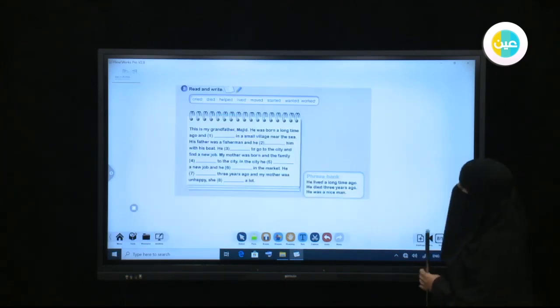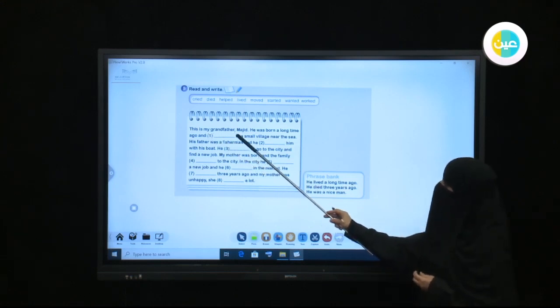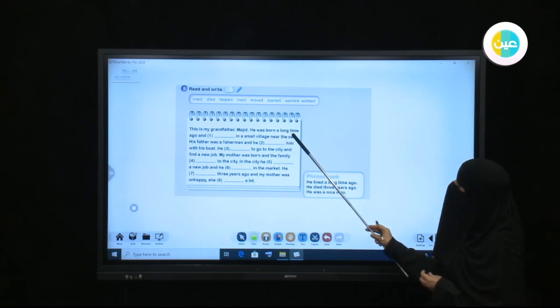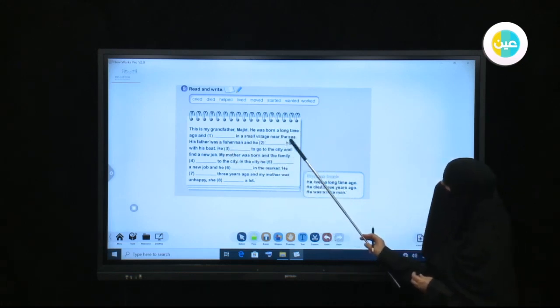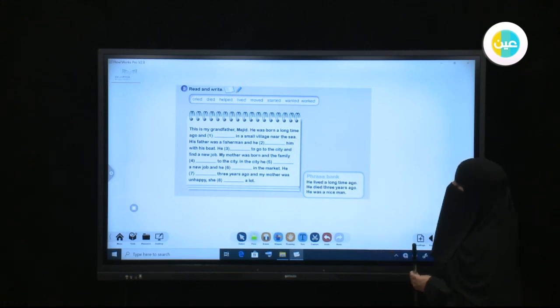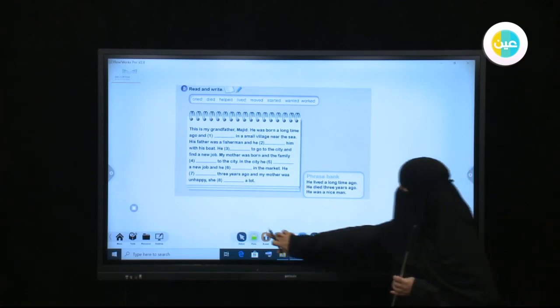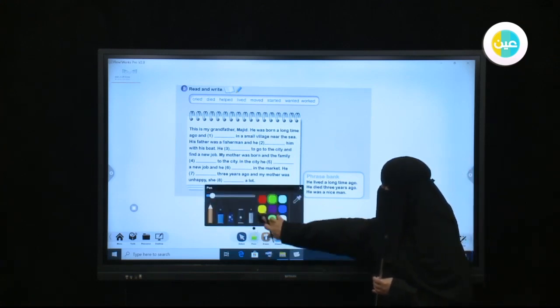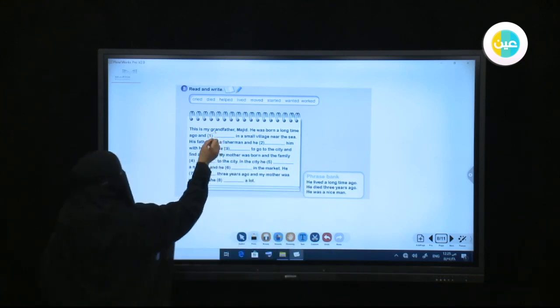Let's move on. I want to do this with you now. Let's try to answer the questions here, to finish the sentences. This is my grandfather, Majid. He was born a long time ago in a small village near the sea. Yes, and he lived in a small village. Okay, would you please answer the question with me? Lived. Okay.